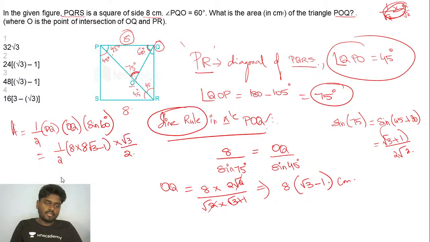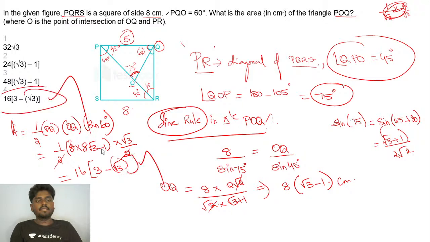If you simplify this, it goes twice, so it's going to be 16 of 3 minus root 3. So the answer is option D. Option D, 16 of 3 minus root 3, is the area of the given triangle.